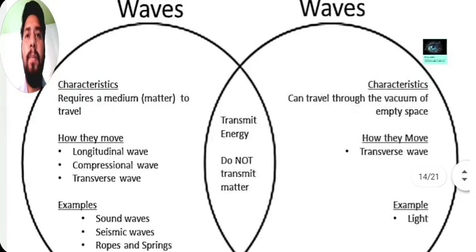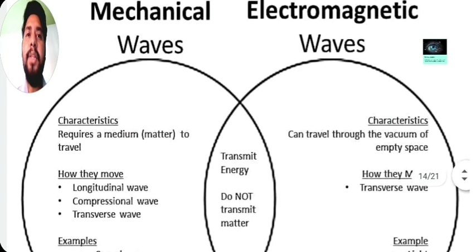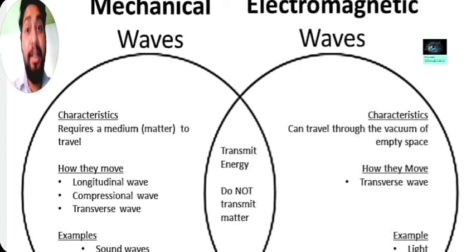The main common point in the mechanical wave and electromagnetic wave is they both are transmitting energy without transferring of matter. So this is the main and most important common point between the mechanical wave and the electromagnetic wave. The first characteristic regarding mechanical waves is that they require a medium, because you already know that they need a medium for propagation. And for the electromagnetic waves, you already know that they can travel through vacuum and empty space.